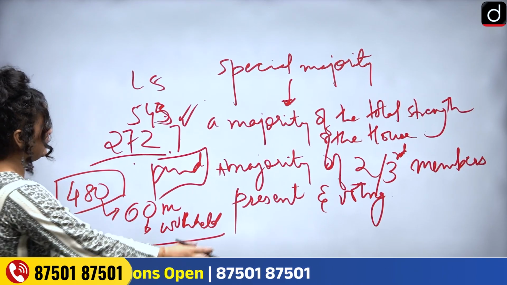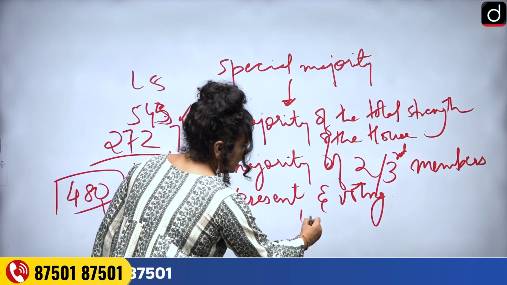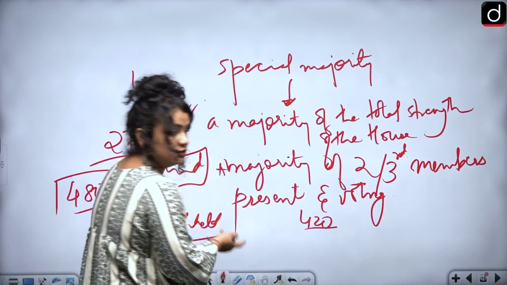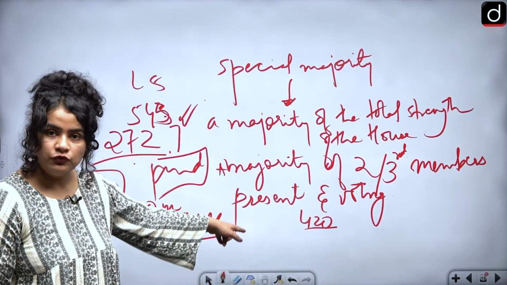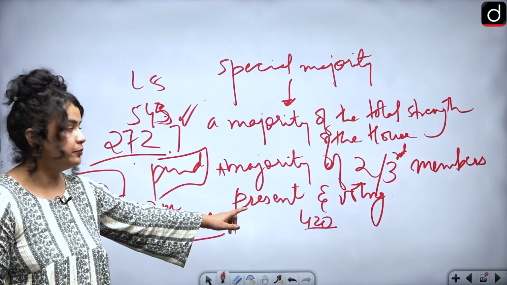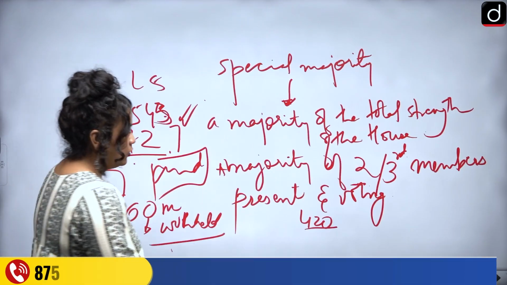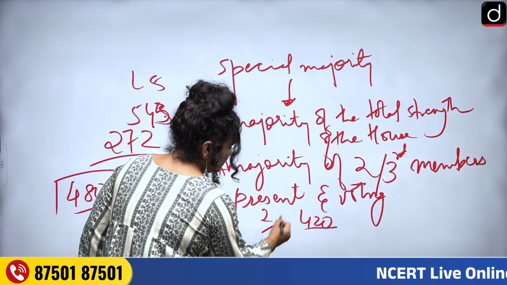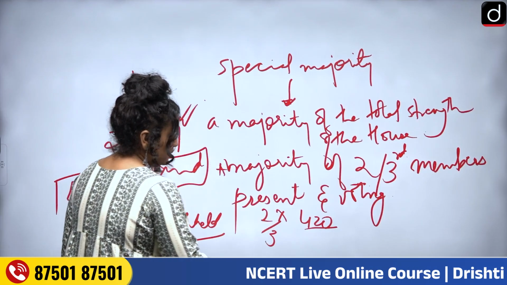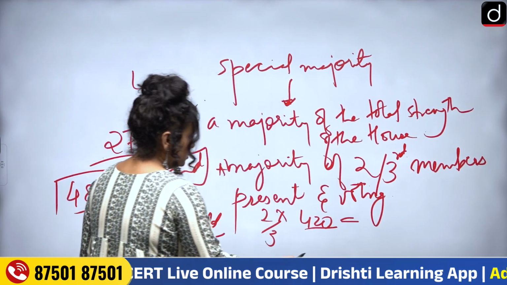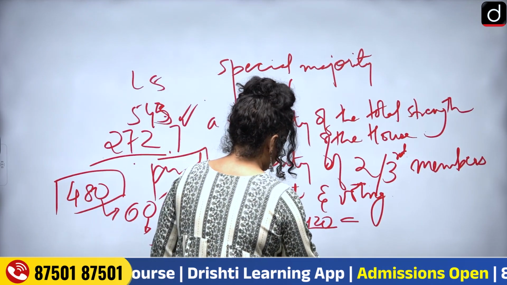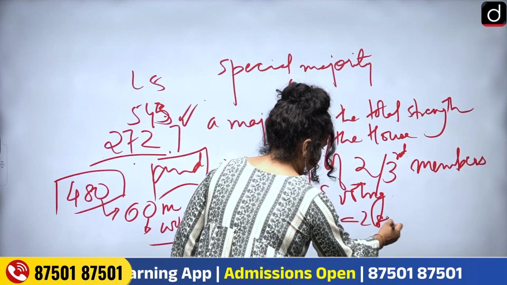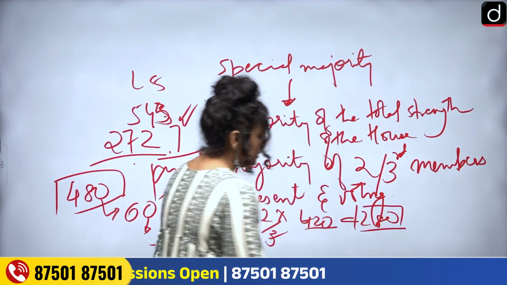So how many are remaining? 420 members are remaining. Now what is the two-thirds? If there are 420 members who are going to be present and voting, what is the two-thirds of this? It amounts to 280. It amounts to 280, right?